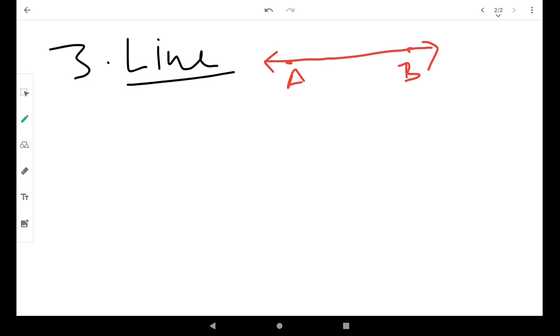For example, here A, B are two different points and only one line can be drawn passing through these two different points A, B. So we represent a line like this. And we represent a line segment like this.